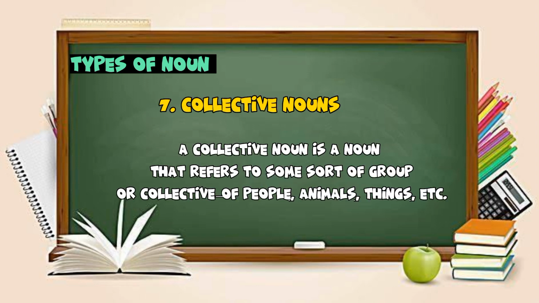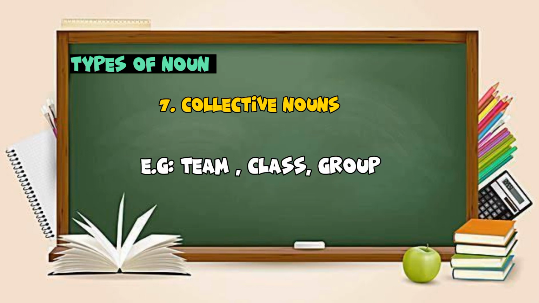A collective noun is a noun that refers to some sort of group or collection of people, animals, or things, etc. You know that these collective nouns are normally considered as singular nouns. For example, team, class, or group.